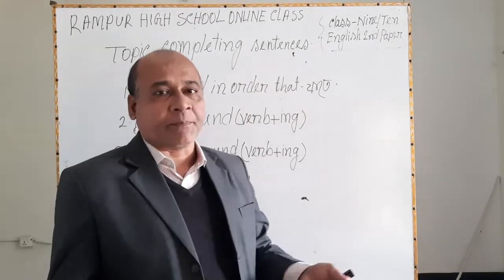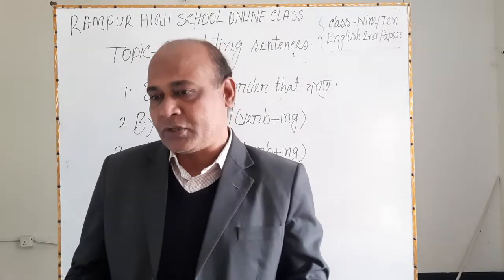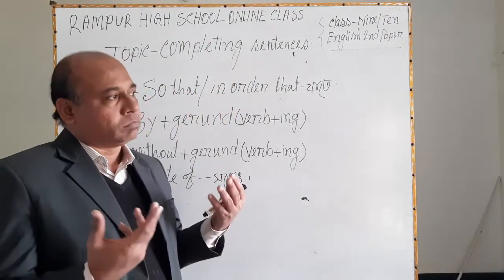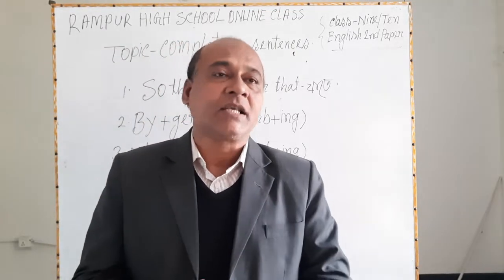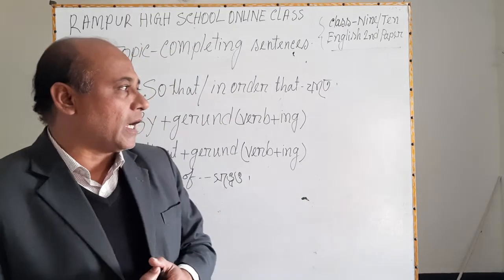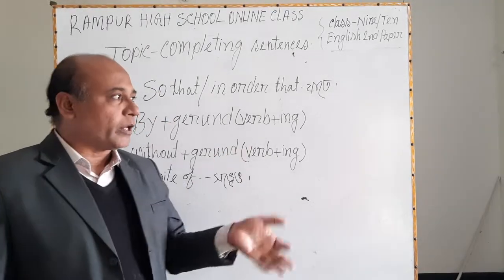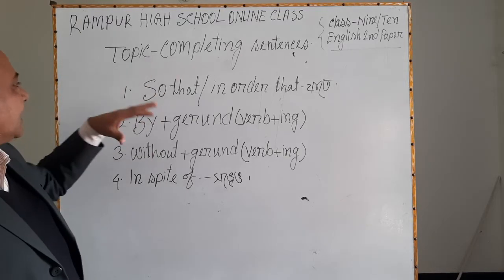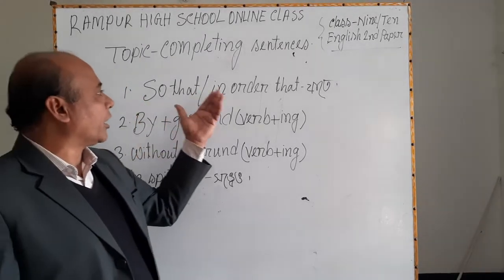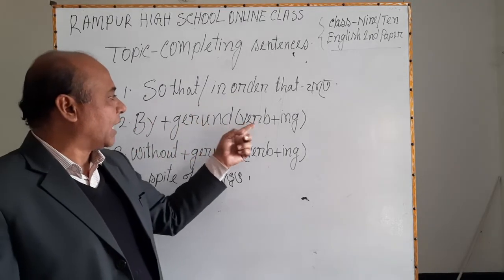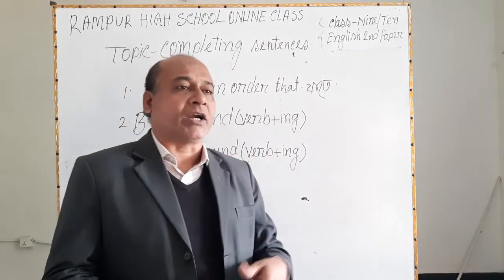In my previous class, I discussed completing sentences related to if and other conjunctions. Today our topic will be completing sentences with the conjunction so that or in order that, by plus gerund (verb plus ing), without plus gerund (verb plus ing), and in spite of.